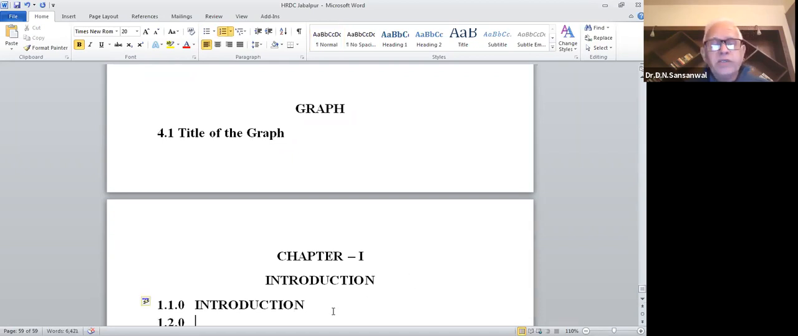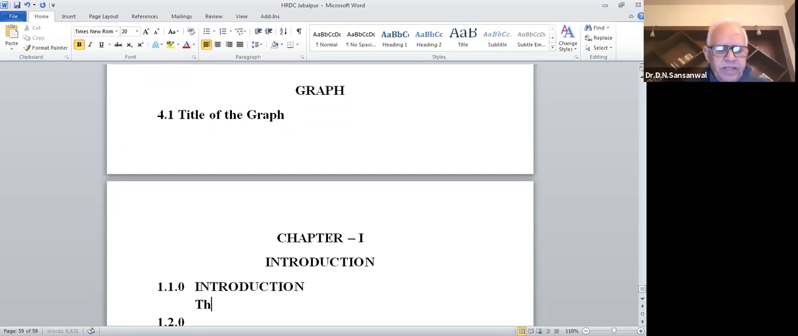And in this introduction, what you have to write is that the present research was related to this aspect, whatever is the aspect.